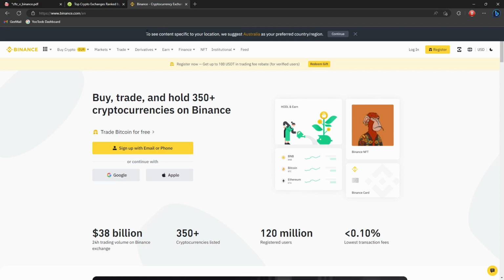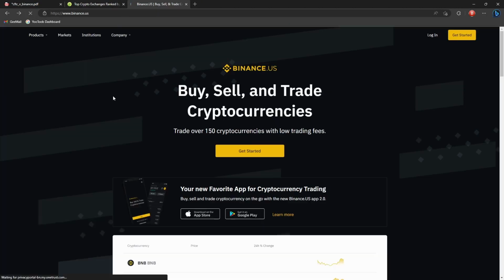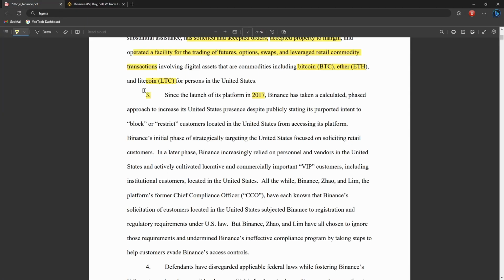Because as you can see, I'm in Australia, it obviously knows that, so it'll say, hey, you're in the US, please go to Binance.us. So section 3 is basically saying Binance.com may have said they're trying to block people in the US, but as it states at the bottom, CZ and Lim have all chosen to ignore those requirements, which certainly does not look good for Binance.com.